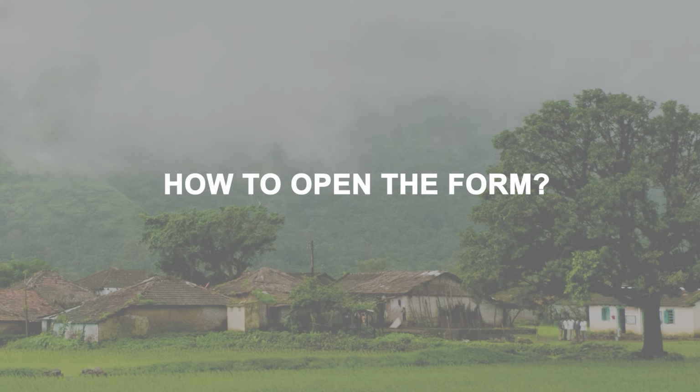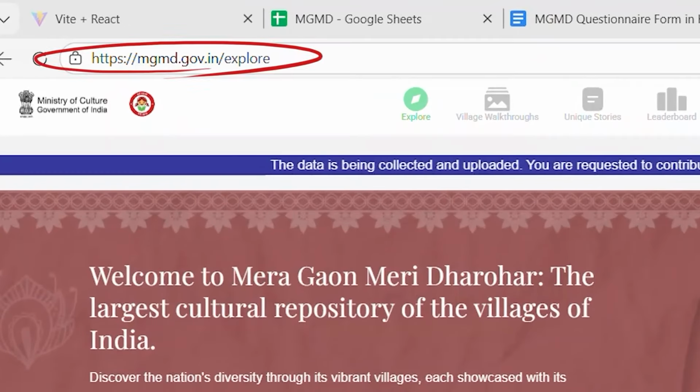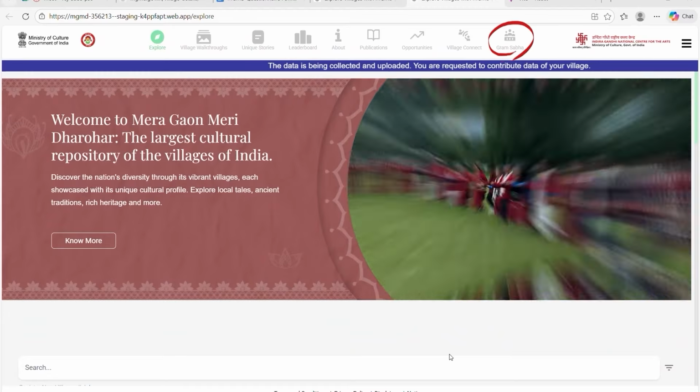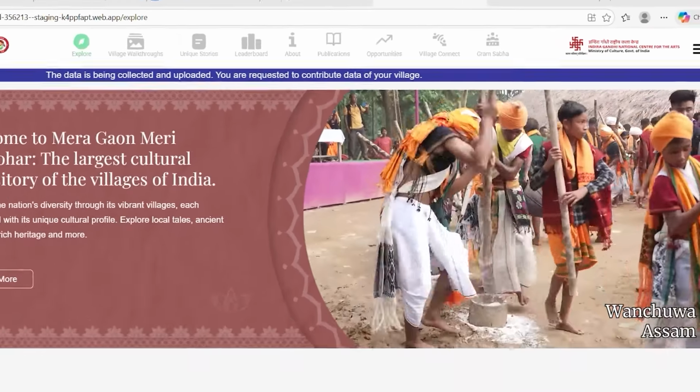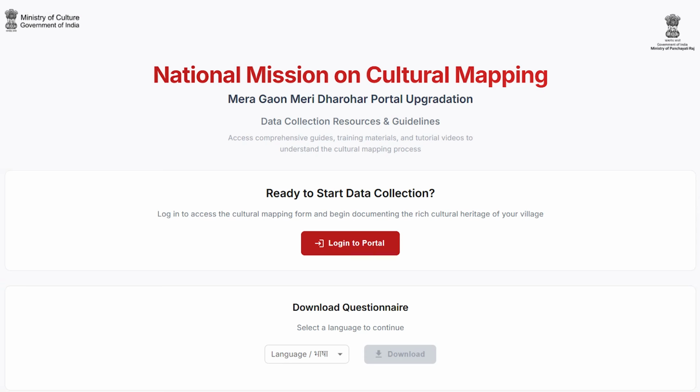How to open the form? First, open the website www.mgmd.gov.in and click on the Gram Sabha option. A new page will open on your screen.